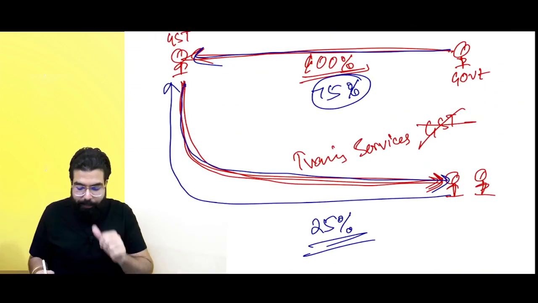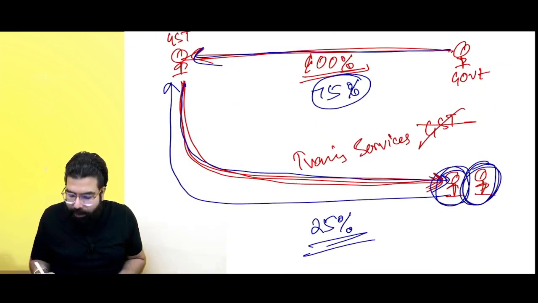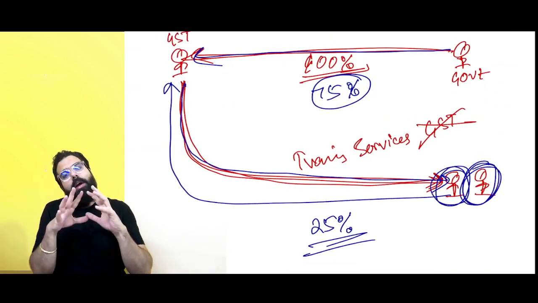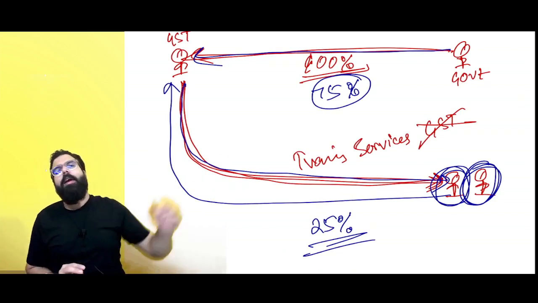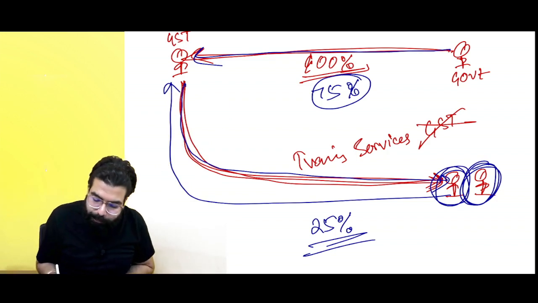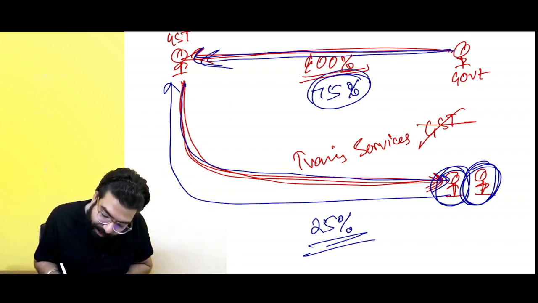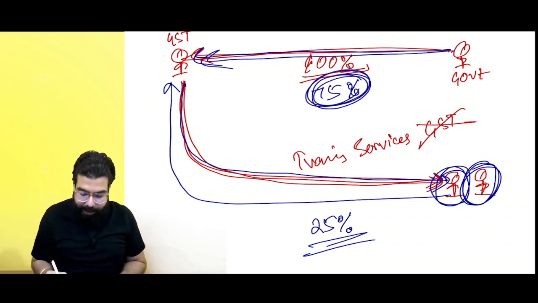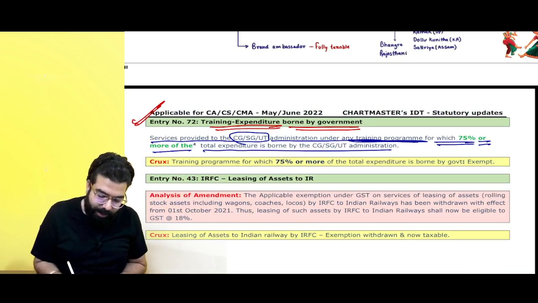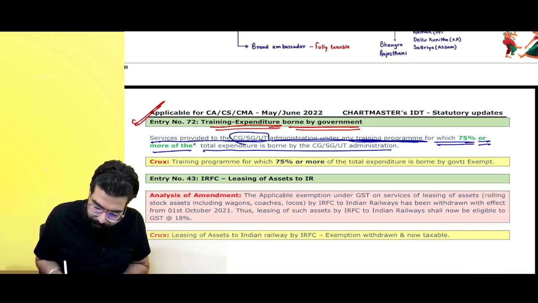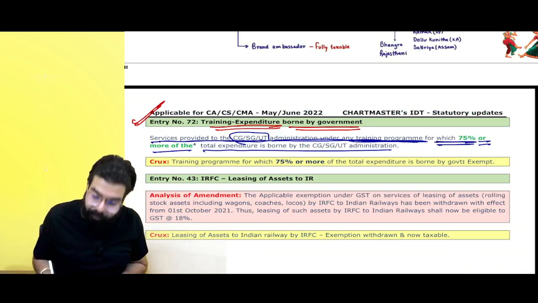So basically, these are people whom I am providing service, because government told me, Ramesh, these people, could you please provide the training? I will pay you the money. So when government is paying me 100% or 75% at least, then on my training services, I shall not be charging any GST.